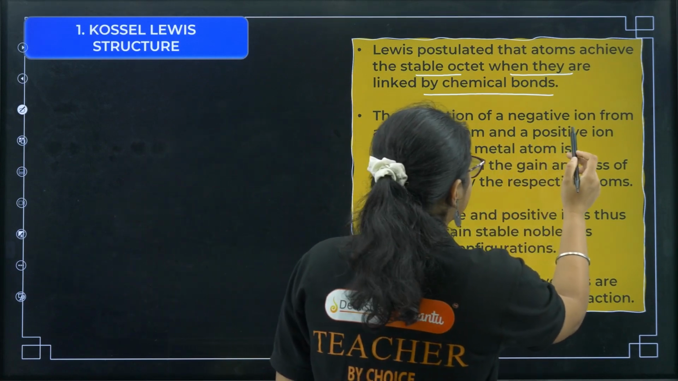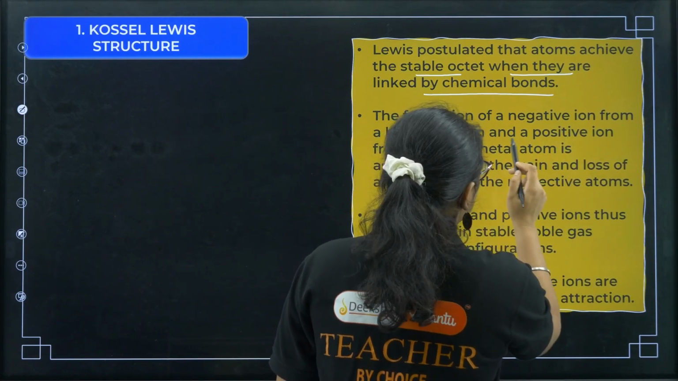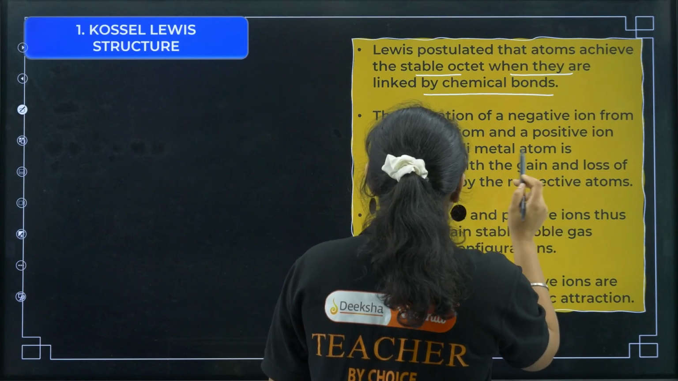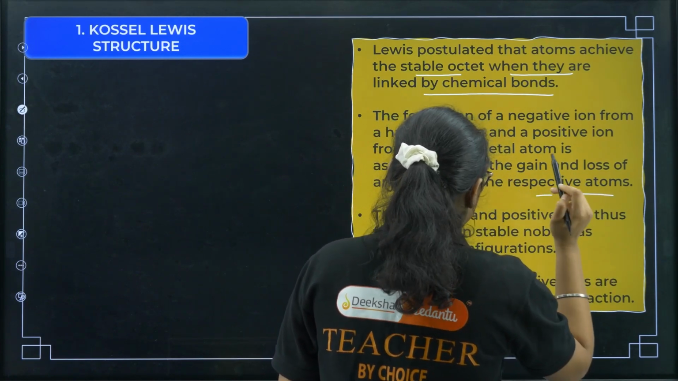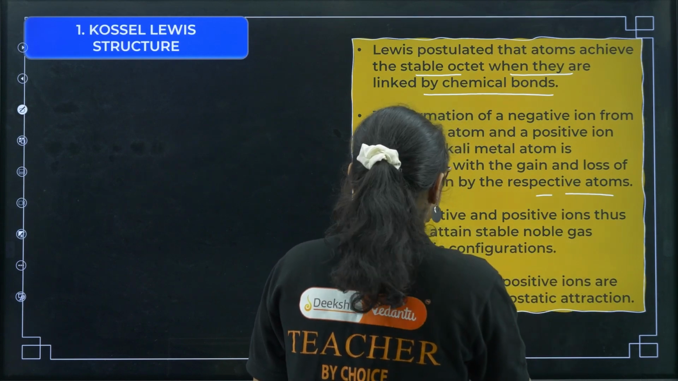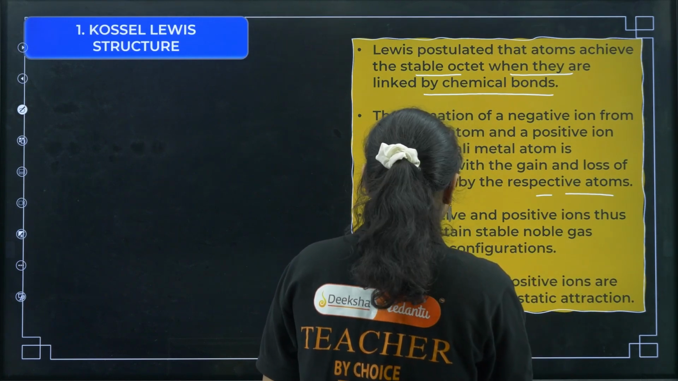Next, the formation of a negative ion from a halogen atom and a positive ion from an alkali atom is associated with the gain or loss of electrons by the respective atoms. The negative and the positive ions thus formed attain a stable noble gas configuration.